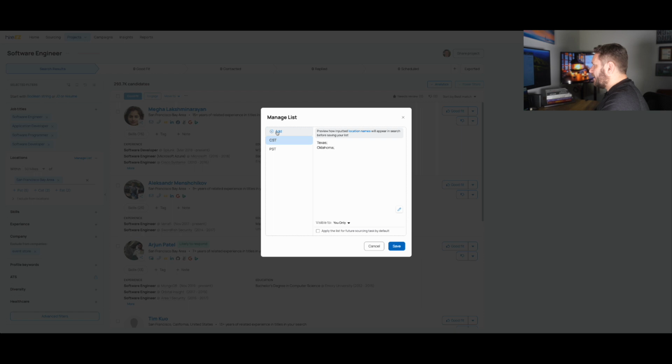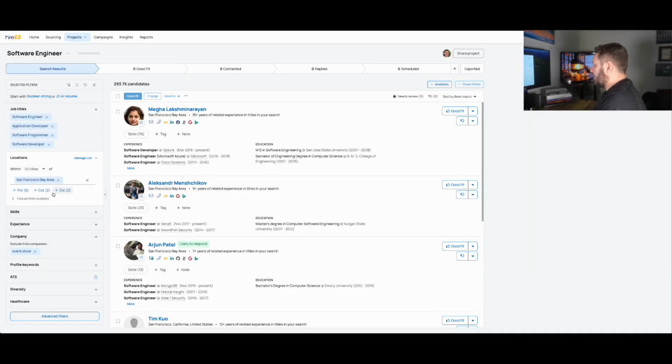So you just click Add. Here I'm going to title the list EST. And then I'm going to enter in New York. And you can separate this with either a semicolon or the enter button, and Virginia. So click the checkbox, save, and you can see here, I've got that here. I only entered 2 states. Obviously, there's a lot more in the Eastern time zone, but for the sake of this example.